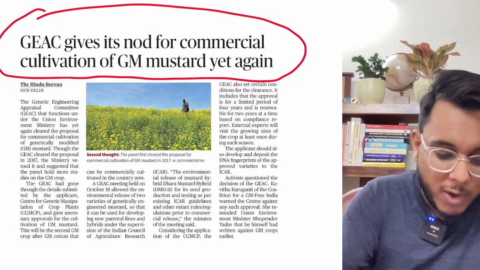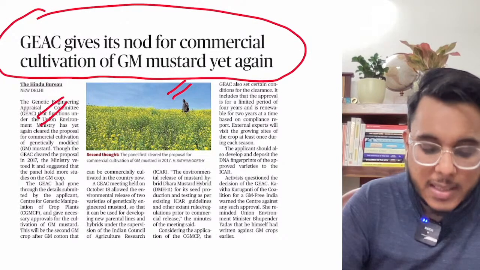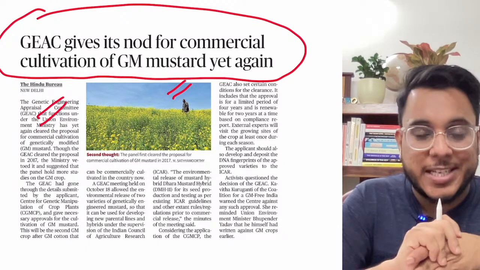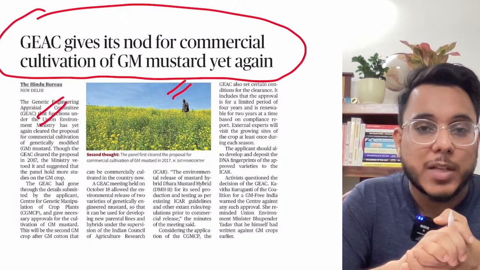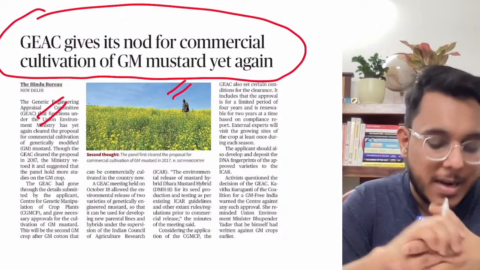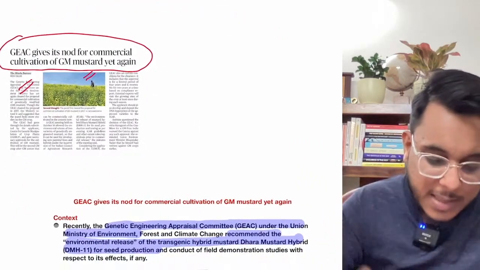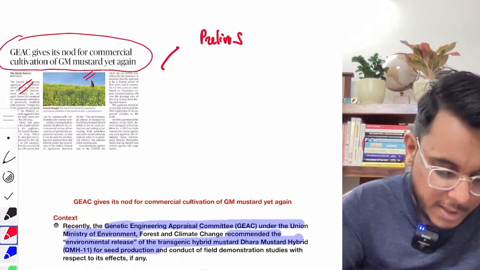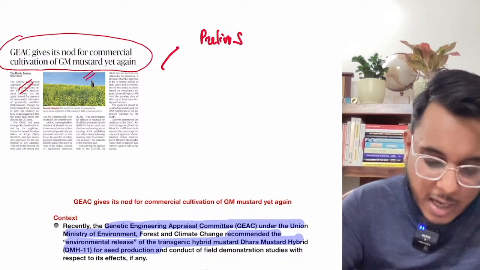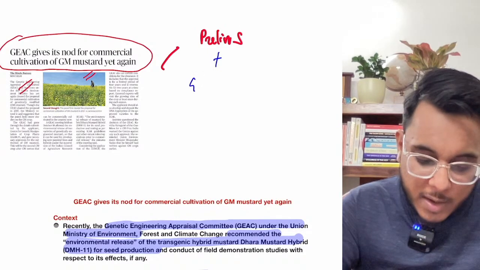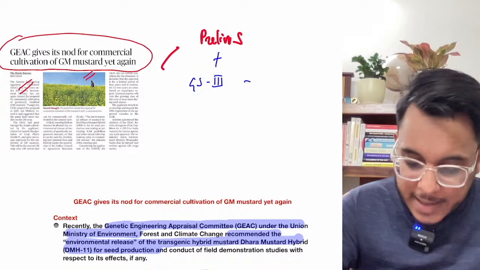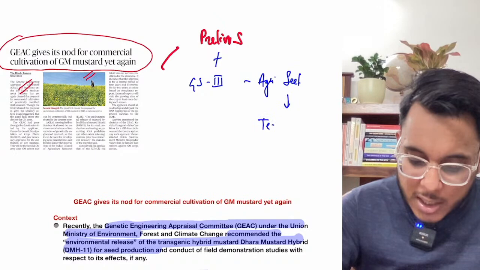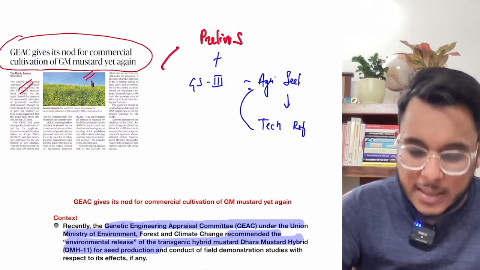GEAC gives its nod for commercial cultivation of GM mustard yet again. Now this article talks about the GM mustard, the hybrid variety of GM mustard and the approval that has been given. This article is very important for the prelims examination, and along with the prelims it is also very important for GS paper number 3: agricultural sector reforms and technological reforms in the agriculture sector.